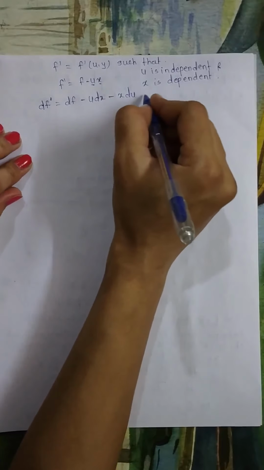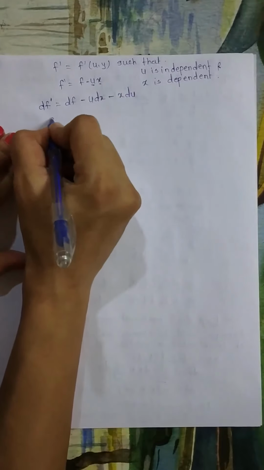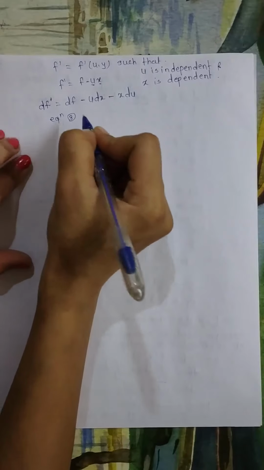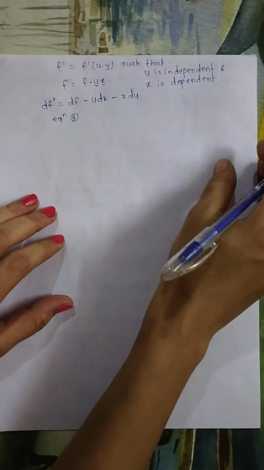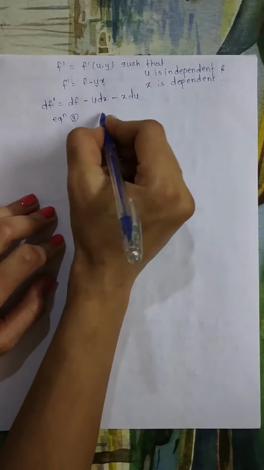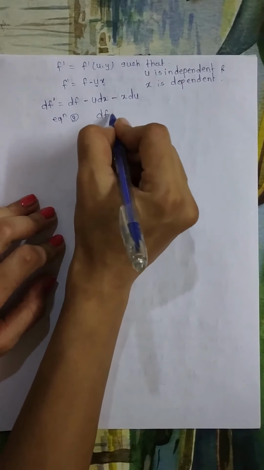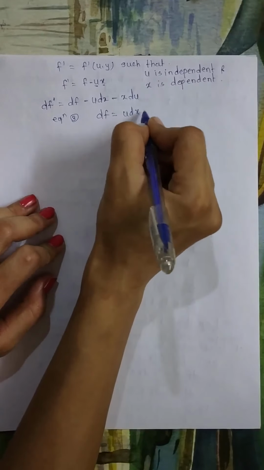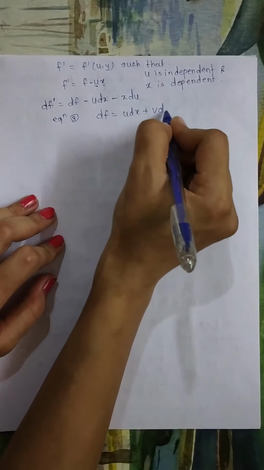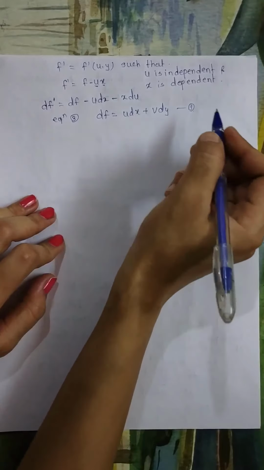Equation 3 was derived on the previous page, so I will write it again. That equation 3 was df is equal to u dx plus v dy. This was our equation 3.